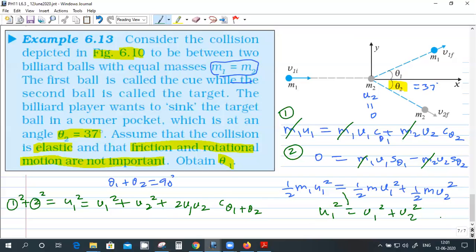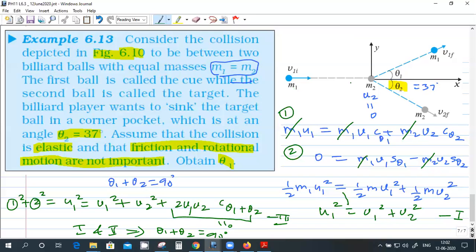Let me call this as 1. Let me call this as 2. Okay, so comparing 1 and 2, I'll get this term should be 0. Got it? That is theta 1 plus theta 2 should be 90 degrees. Got it? Yes, sir. So this is a standard result.